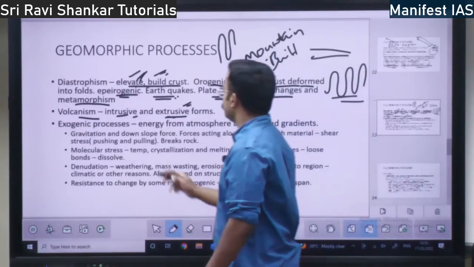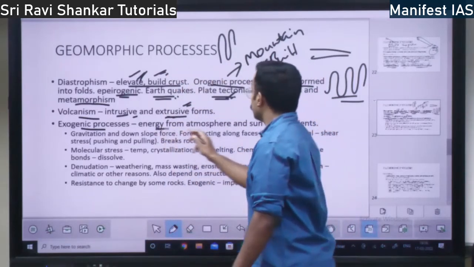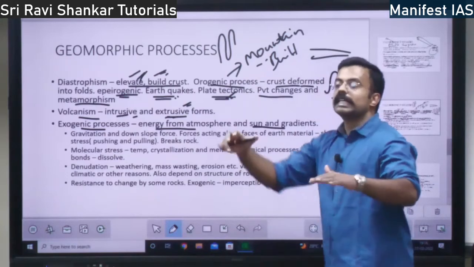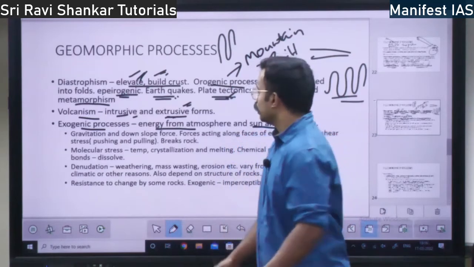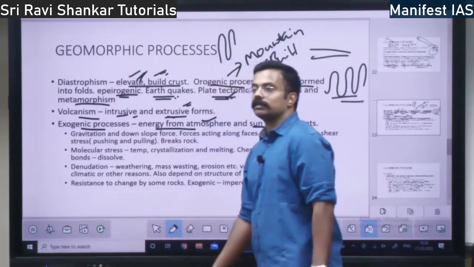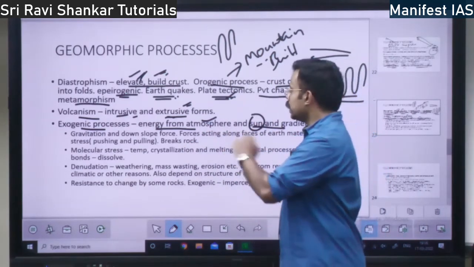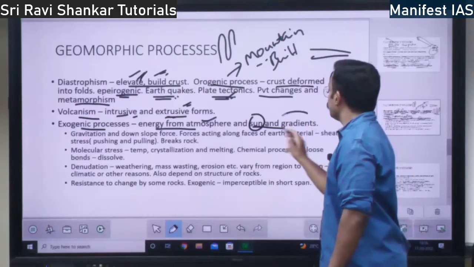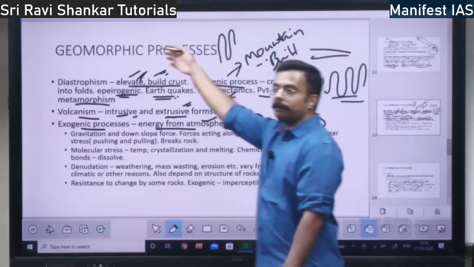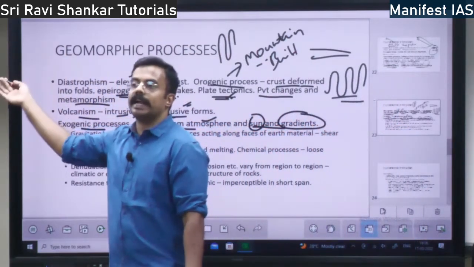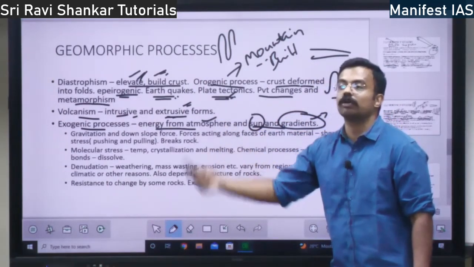Then what are the exogenic processes? Exogenic processes: energy from the atmosphere and sun. So exogenic means changes from outside the earth. Where does the energy come from for the changes outside the earth? You have energy from the atmosphere, right? Energy from the sun. These two are the energy sources: the sun and the atmosphere. And also you have energy from gradients. Gradients means, as I told you, temperature gradient, height gradient, pressure gradient, all because of that also energy will be there for exogenic change on the outside of the earth.